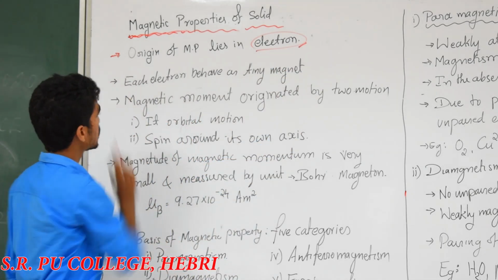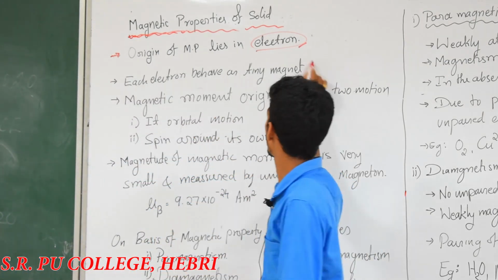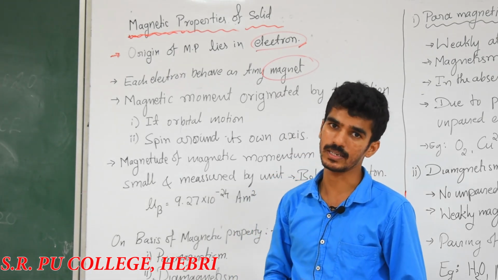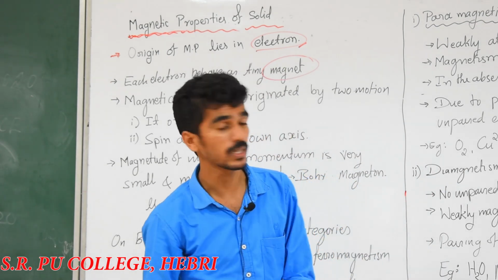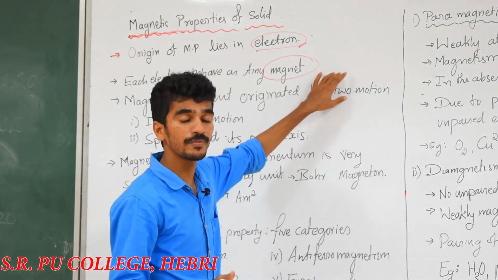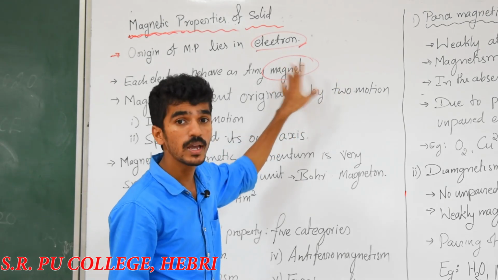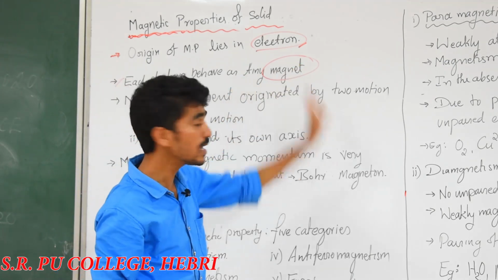Here each electron behaves as a tiny magnet. Each electron acts like a magnet because there is a charged particle. When you apply the magnetic field, it should be oriented or deviate by the action of the electron. So we can say each electron behaves as a tiny magnet.